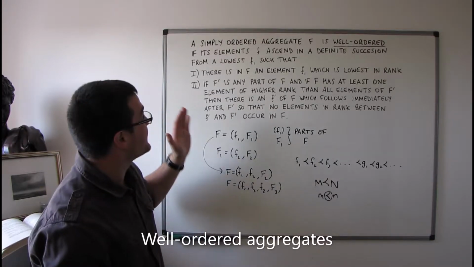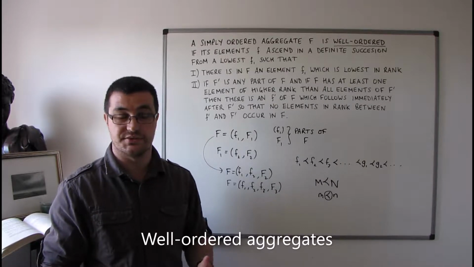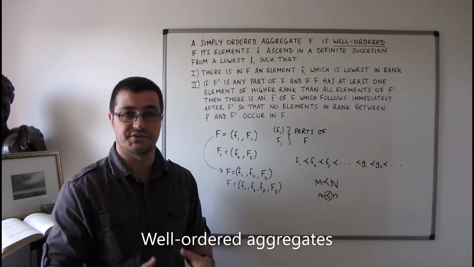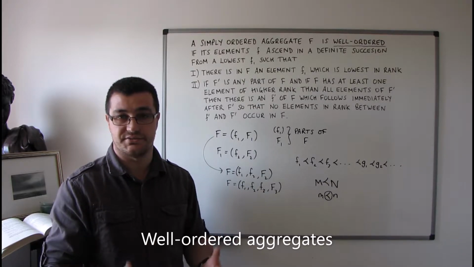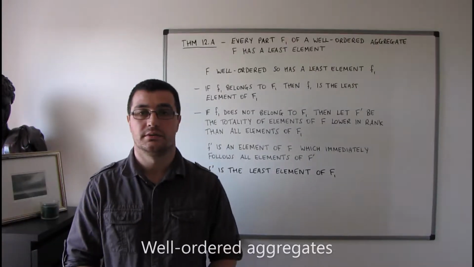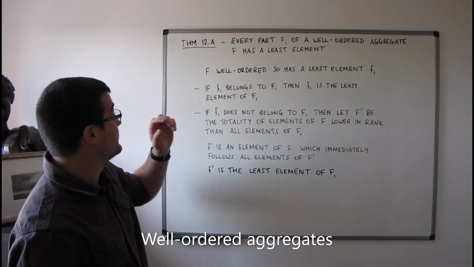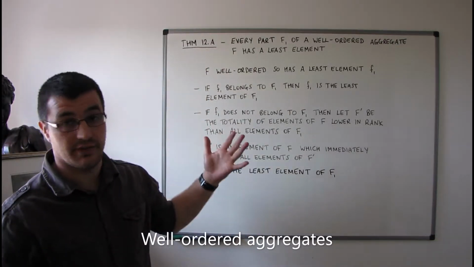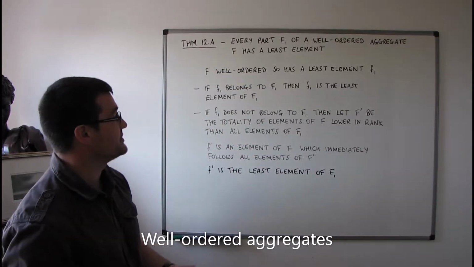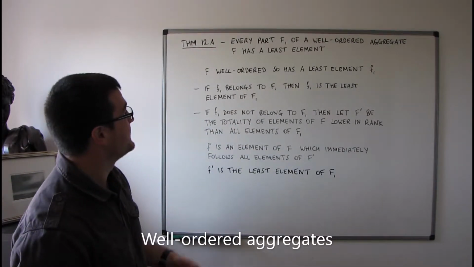Okay, so that's the basic definition of a well-ordered aggregate. So we're going to move on now to just a couple of theorems. I'm going to go through a proof, maybe a couple of proofs, but there's a few important theorems that I just want to explain. So let's have a look at the first theorem from this section. So Theorem 12A. So the 12 is referring to the section in Cantor's work, which is section 12, and A, the first theorem from this particular section.